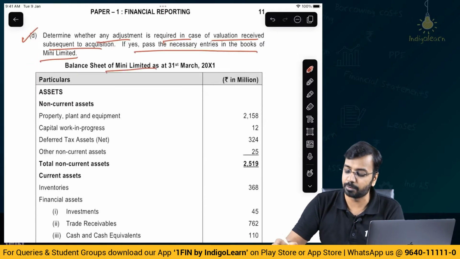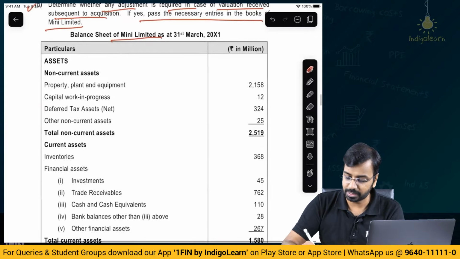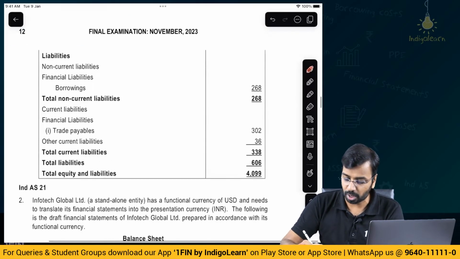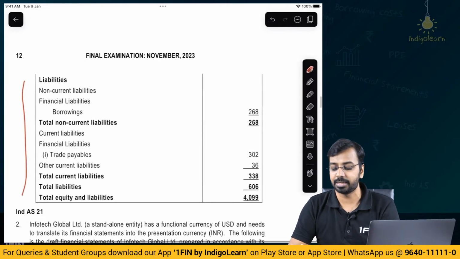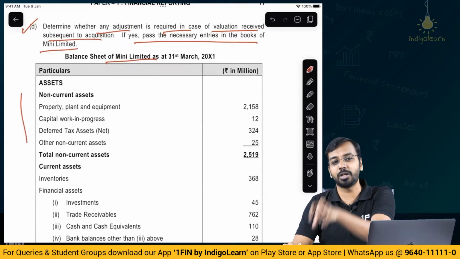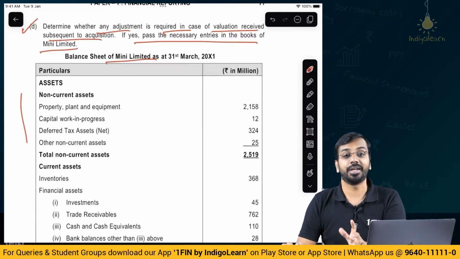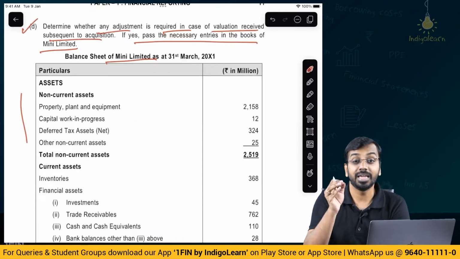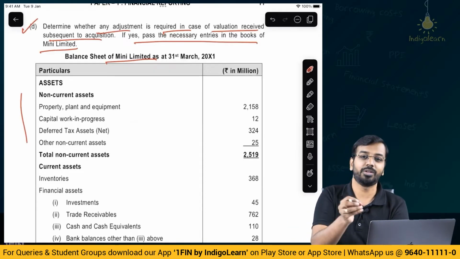Now, they have given the balance sheet of Mini Limited. All of these items have been given. Now, if you see, they have not given the balance sheet of Max Limited. Why have they not given it? Because we have only acquired a particular part of their business. We have not acquired the full part of their business or the entire entity. We have acquired only one plant along with the labor force.